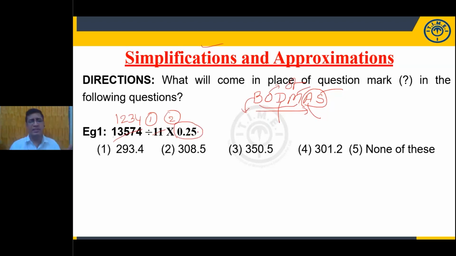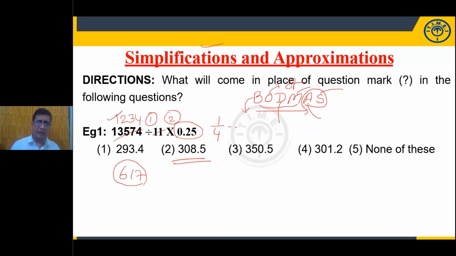So how can we answer this in a simple way? 0.25 is the value 1/4. 1/4 means half of the half. What is the half of this? 617. What is the half of 617? 308.5. Am I right? Option number 2.